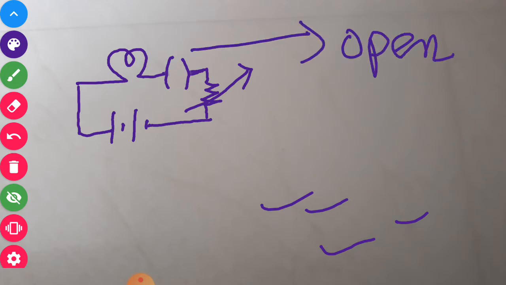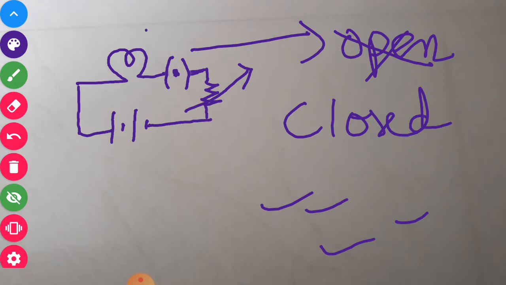Now if this is the key, then we can say this is the open key. Open means the current is not flowing. If I put a dot here, this dot shows that now it is not open, now it is a closed key, so the bulb will be on. Now if you want to regulate the current, then you can change the knob here.